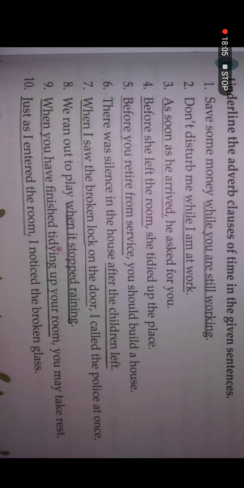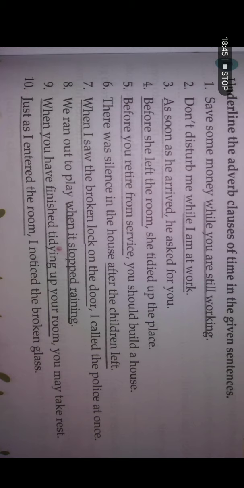Number 7, when I saw the broken lock on the door. When is telling you when that action was done. When I saw the broken lock on the door, I called the police at once. We ran out to play when it stopped raining. जब बारिश रुक गई तो हम खेलने के लिए बाहर भाग खड़े हुए. Number 9, when you have finished tidying up your room, you may take rest. When, again this is adverb clause of time. From when to the word room is a whole adverb clause of time.